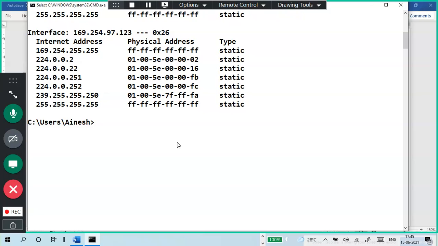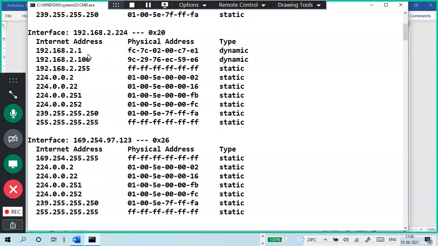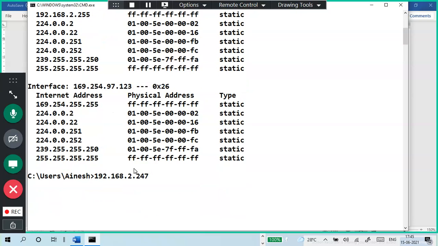My mobile phone IP address is 247. In this list, are you seeing anything like that? 247 is not there. 1 is there, 100 is there, 250 is there, but 247 is not there.